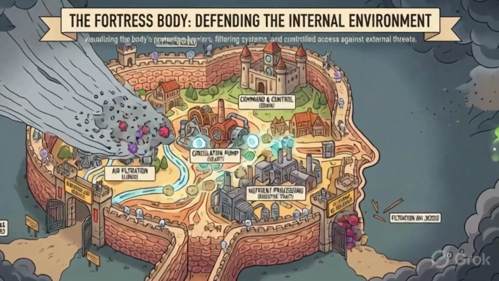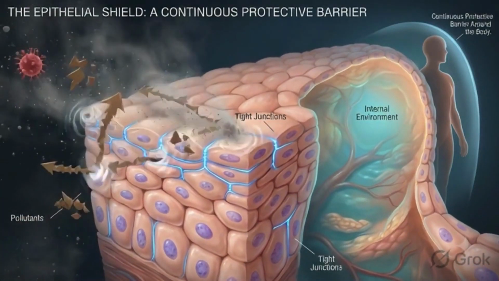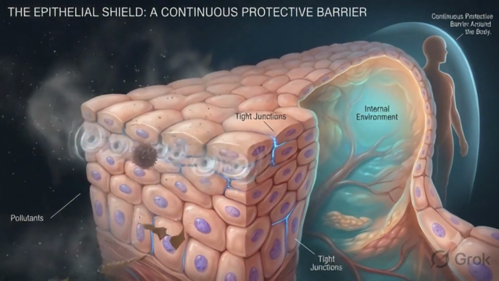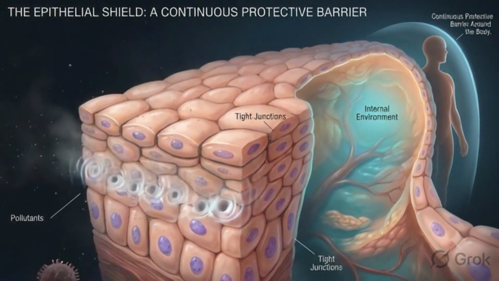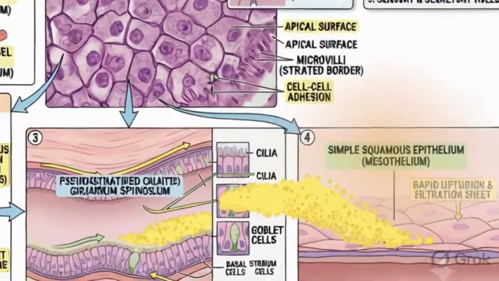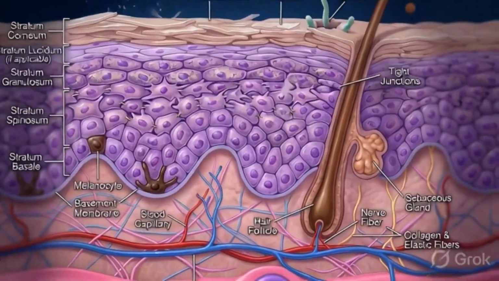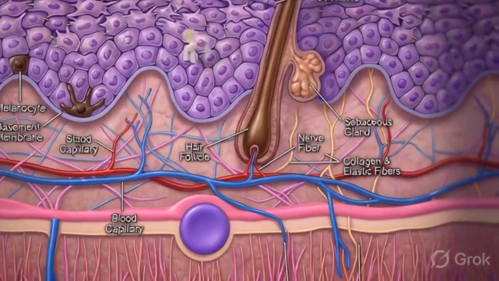Epithelial tissue. The first problem the body must solve is boundaries. The body needs to separate itself from the outside world, control what enters and what leaves, and protect its internal structures from physical damage, chemical harm, and biological threats. Epithelial tissue is the body's solution to this problem.